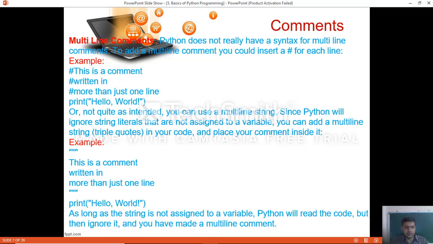that is the reason we go for a multi-line comment directly, which Python doesn't support as a separate syntax. But the way a string literal is defined with the help of triple quotes, if you are not assigning it to any variable, will be considered a multi-line comment in Python. As long as the string is not assigned to a variable, Python will read the code but then ignore it, and you have made a multi-line comment.